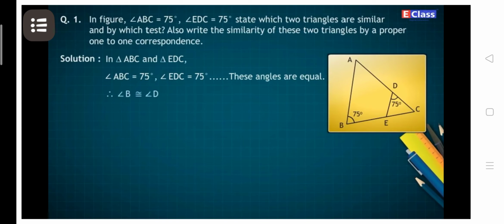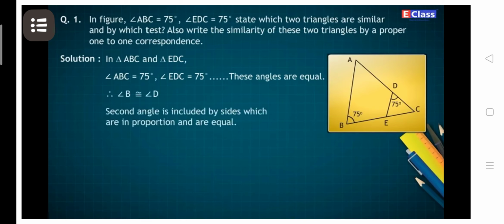Therefore, angle B is congruent to angle D. Therefore, triangle ABC and triangle EDC are similar by AA test.